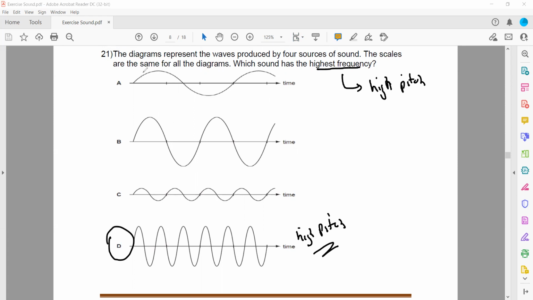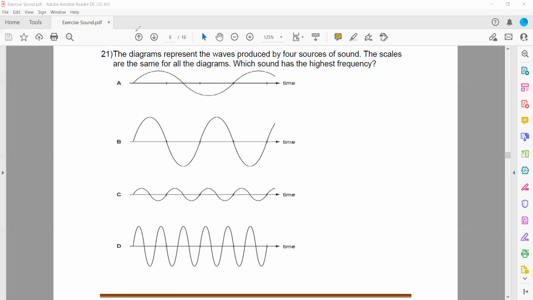Because the number of waves for this one is 1.5 waves. For this one, 1, 2 and around 2 quarter, you can say about 2.5. And this one is 1, 2, 3, 4 and 4.5, or 4 and a quarter basically, because it does not complete the half. For this one, 1, 2, 3, 4, 5 and 6 are there. So this has the highest number of waves. That's why it will have the highest pitch. So pitch refers to the number of vibrations every second.